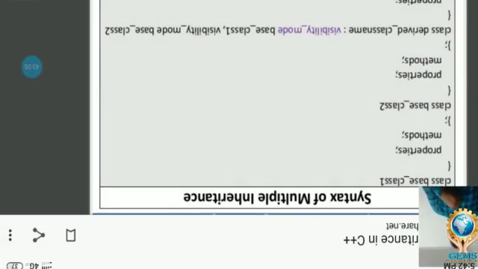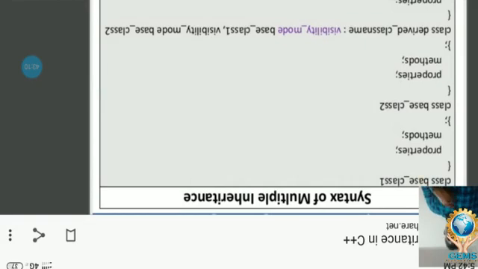Here mother and father are both parents. So one child is going to get the properties, going to access all the attributes or characters from two parents, mother and father. This type of inheritance is called multiple inheritance.